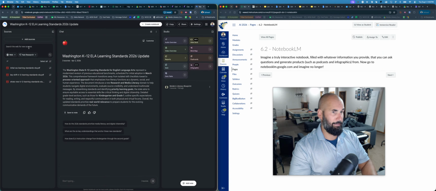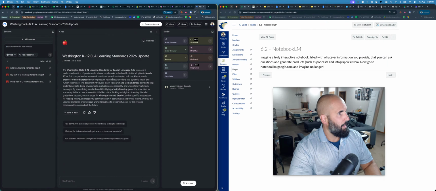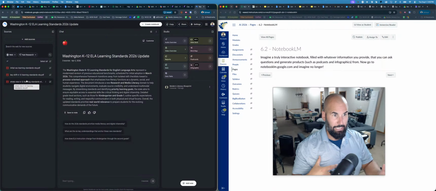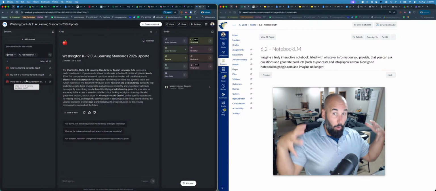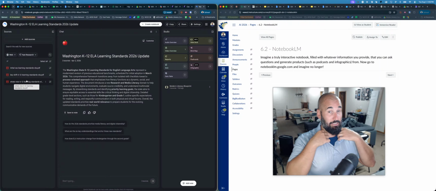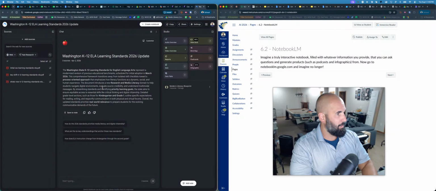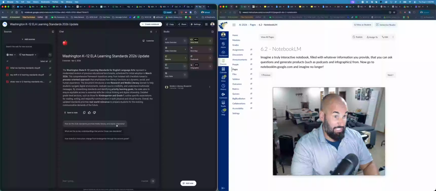So I could type in Washington revised standards and it would give me some stuff and I could add it in here. And then right here, I now have a chatbot that is going to pull exclusively from the sources I gave it. So it's still got Gemini working behind the scenes, but it is going to be pulling from the sources I give it and not just, you're eliminating hallucinations is really what this is. So it gives me this overview here. And then it's giving me some suggested questions, but I could just type in my own questions down here.